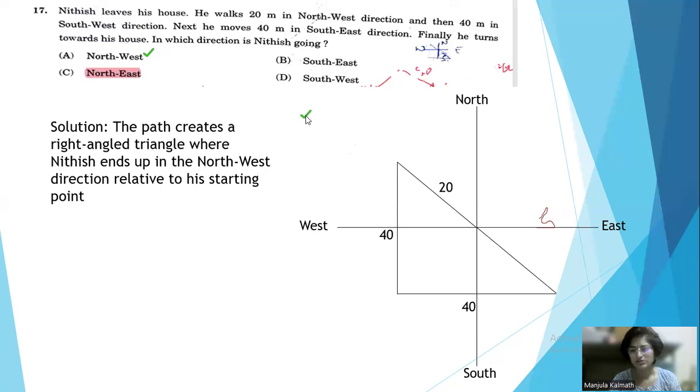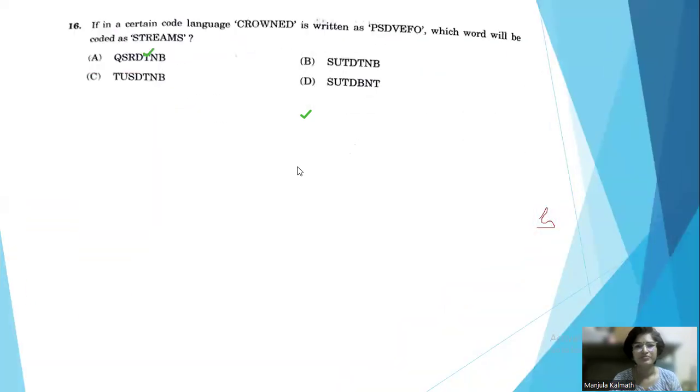Then next question, one more related to logical reasoning itself. Here we have: if in a certain code language COUNT is written as PSDVEFO, which word will be coded as STREAMS? Now here we have a comparison of this word, it is taken with this.